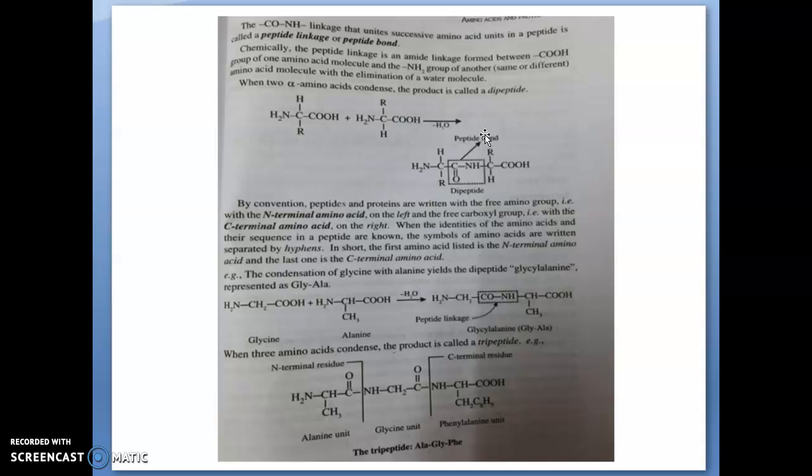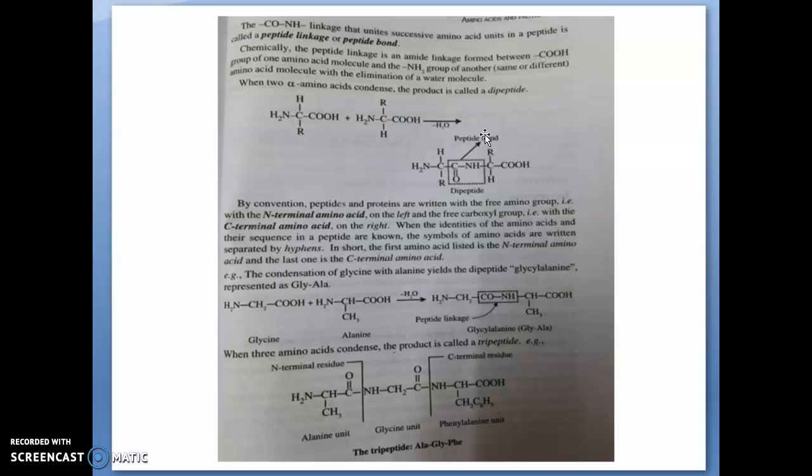So how are we going to represent a protein or peptide? We write the N-terminal amino acid with the free amino group on the left, and the C-terminal amino acid with the free carboxyl group on the right.